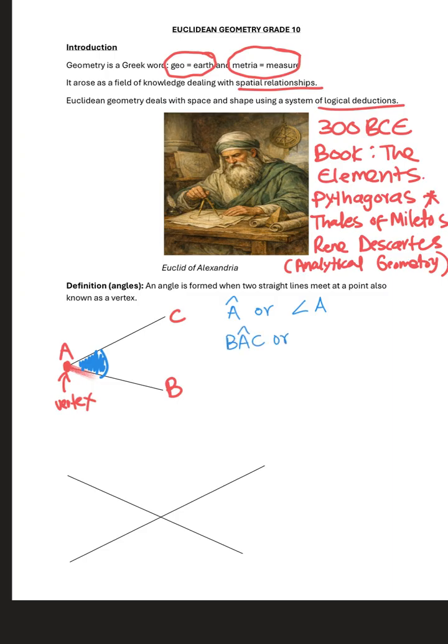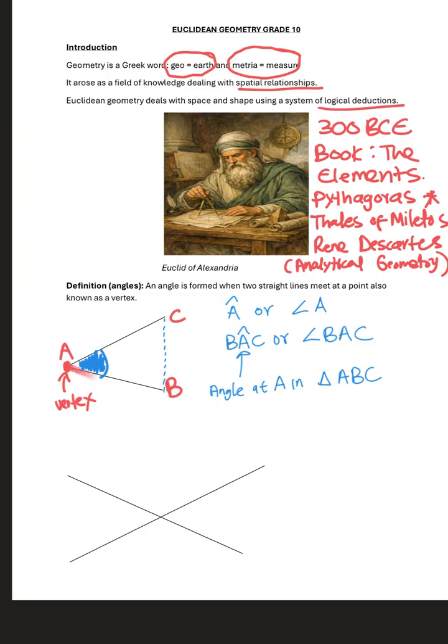The three-letter notation is based on describing an angle in a triangle. For example, I can think of BAC as saying angle at A in triangle ABC.